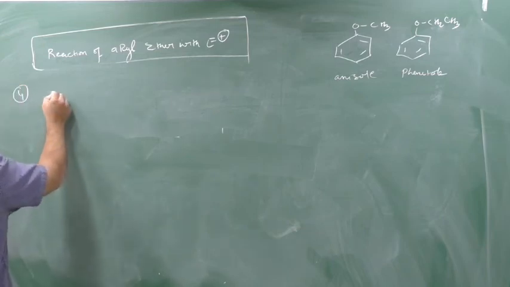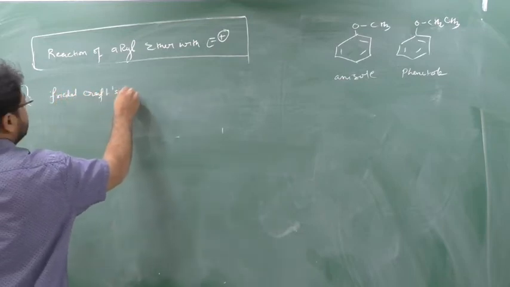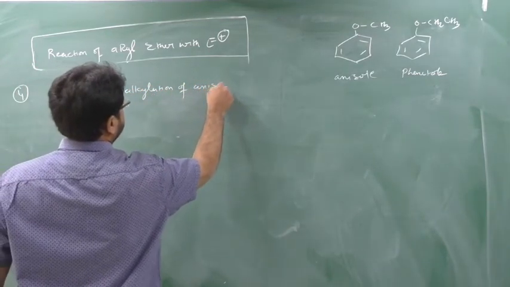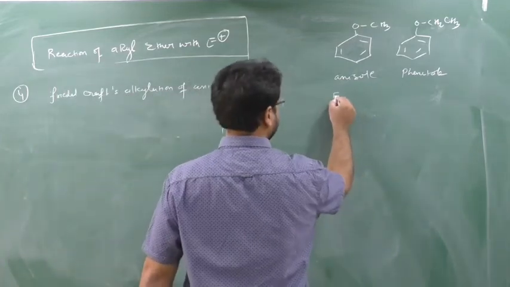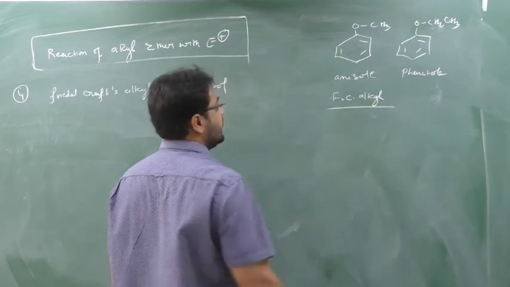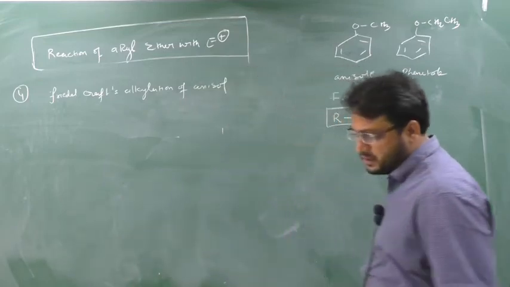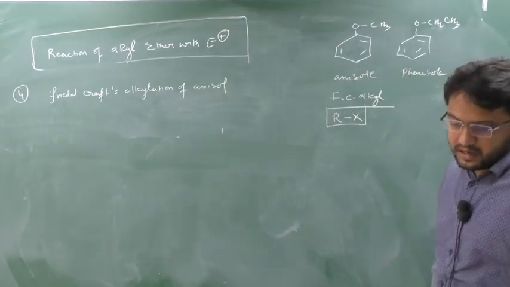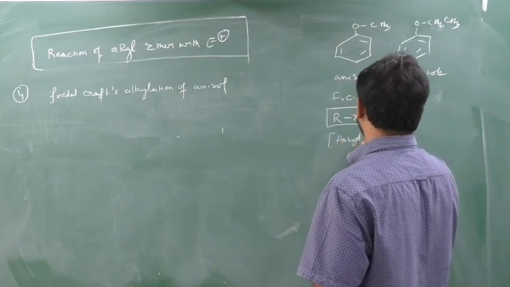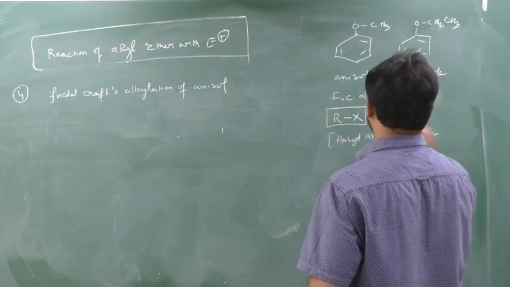Friedel-Crafts alkylation of anisole. Now for Friedel-Crafts alkylation, FC alkylation, what we are using? We are using what? RX, yes or no? We are using which reagent? RX, alkyl halide, yes or no? And what is the catalyst we are using? In the presence of catalyst we are using anhydrous AlCl3, yes or no? This is your catalyst. And this is your reagent alkyl halide.